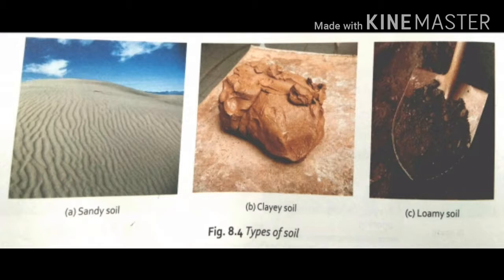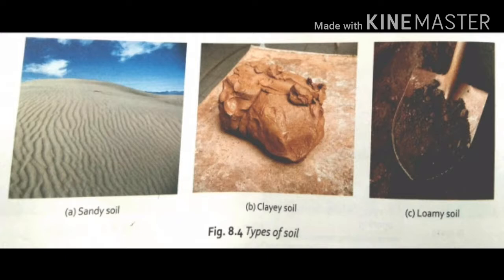So soils are of different types, depending on the properties of sand, silt, clay, and humus present. Soil can be sandy, clayey, or loamy. These are the three different types of soil.